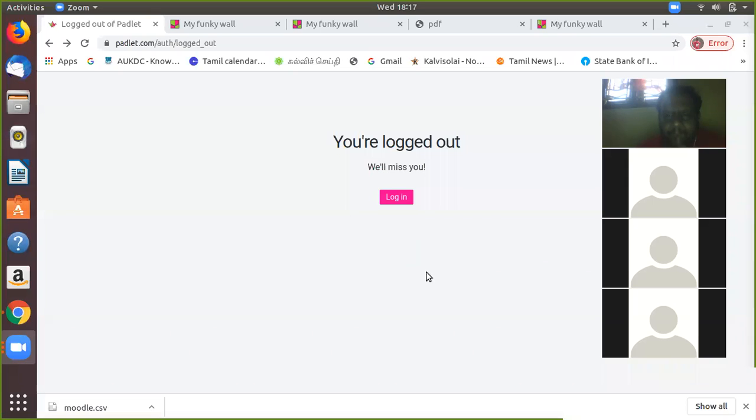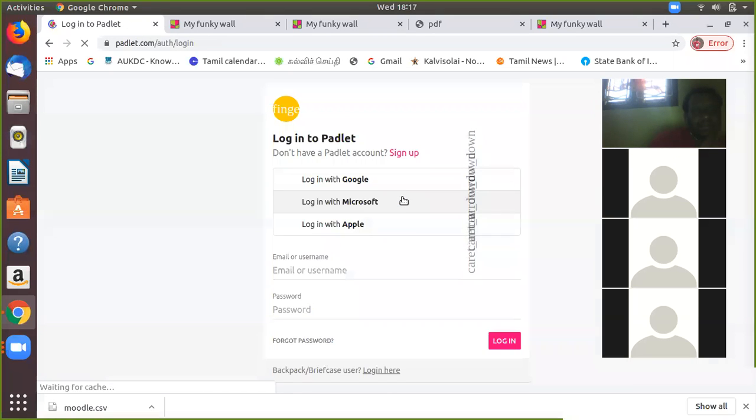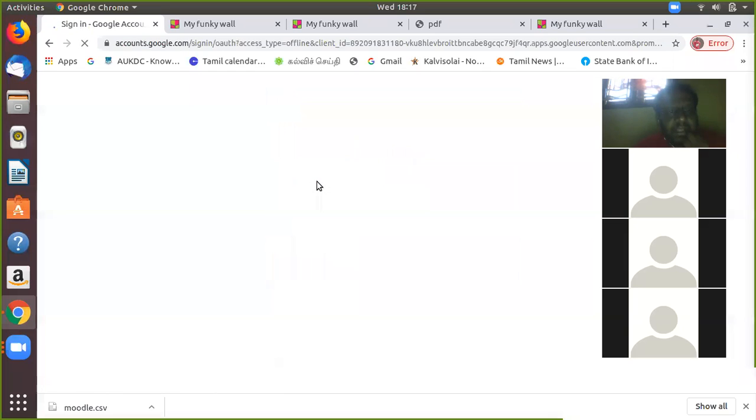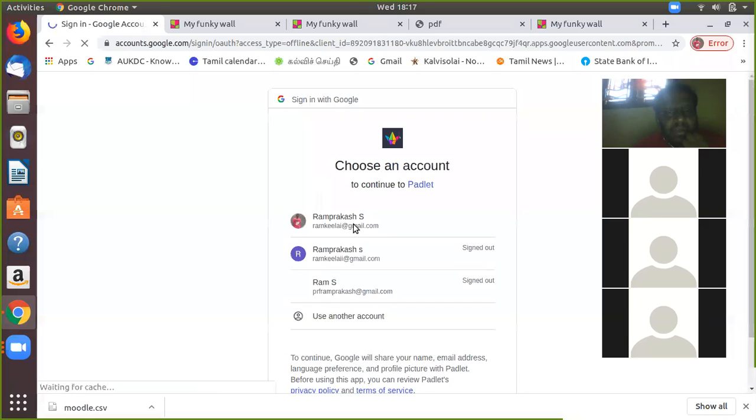Sir, I have logged in. You have logged in to the Padlet portal, no? Yes, sir. It is asking for membership. No, it's free. It's only for upgradation. If you want to create more Padlets, then you can ask for the upgrade. Otherwise it's free. You can log in through Google, like your Gmail account.